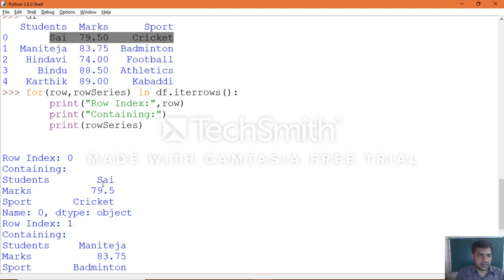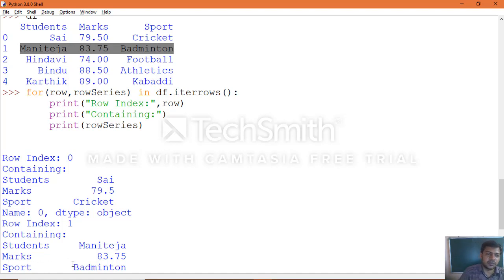So the student's label, that is name, and marks, then sport. Same way, row index 1, where you can see the information of the student's name, marks, then sport. Like that, you get the data frame row-wise data. Now here the default row label index is 0 1 2 3 4. We will try to make changes here.